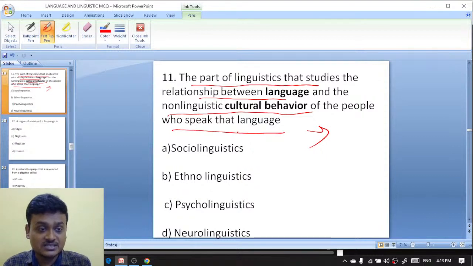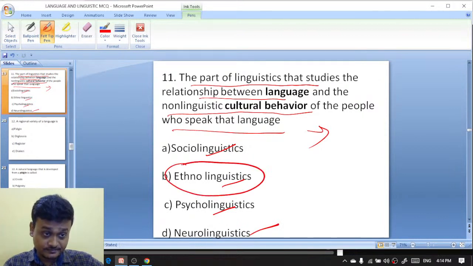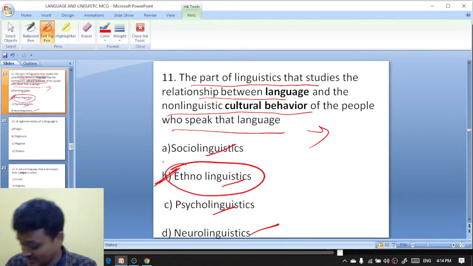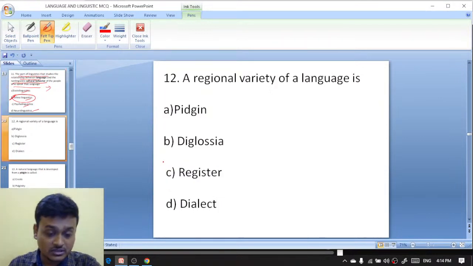It's sociolinguistics, ethnolinguistics, and you have psycholinguistics or neurolinguistics. The study of the relationship between language and the cultural behavior is known as sociolinguistics, ethnolinguistics, psycholinguistics, neurolinguistics. So it is ethnolinguistics. Ethnolinguistics is the right answer. And here is the explanation. It is not given here.